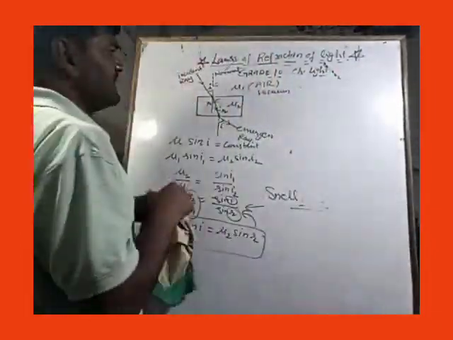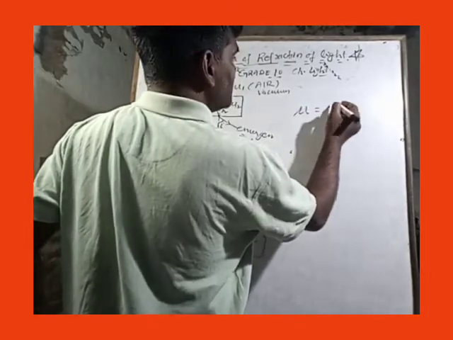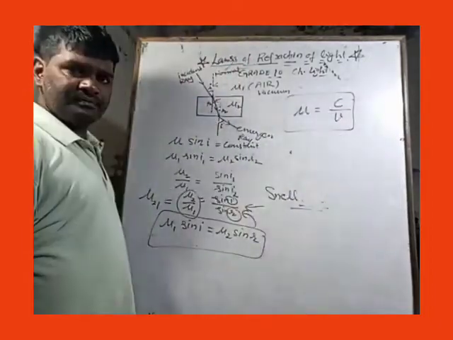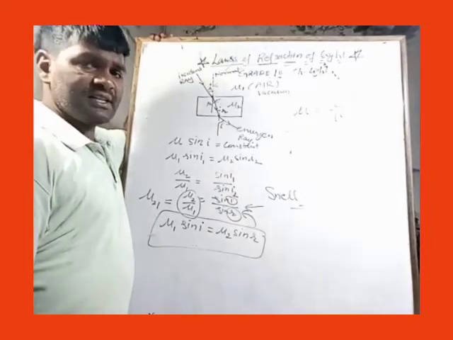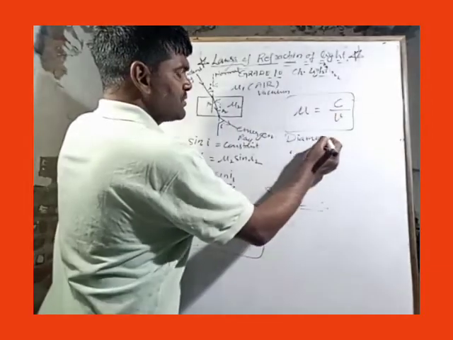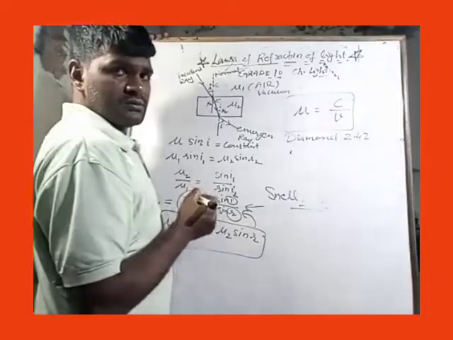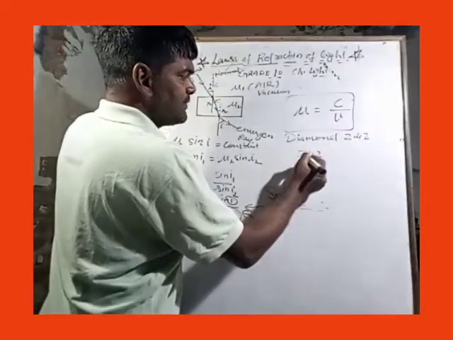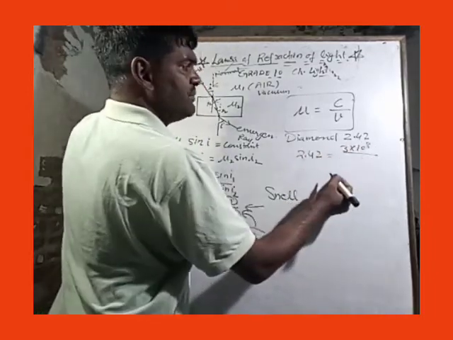We have already done refractive index: it is given as the velocity of light in vacuum to the velocity of light in the medium. So for diamond, the refractive index is 2.42, and in vacuum the velocity of light is 3 into 10 raised to power 8 meter per second.